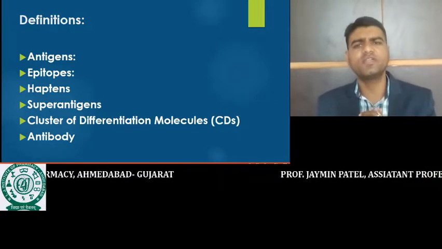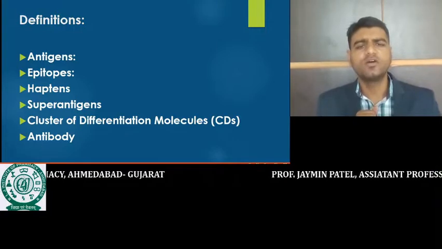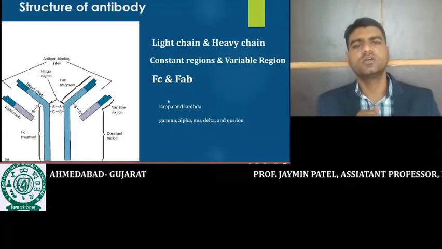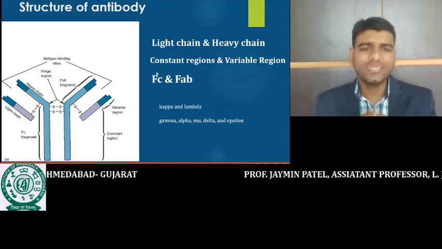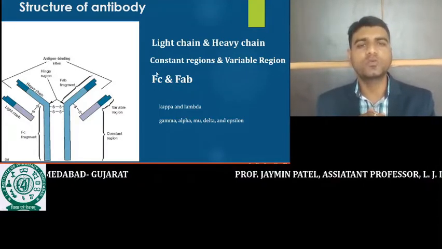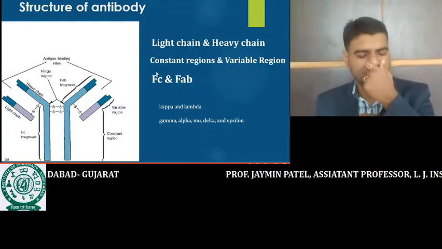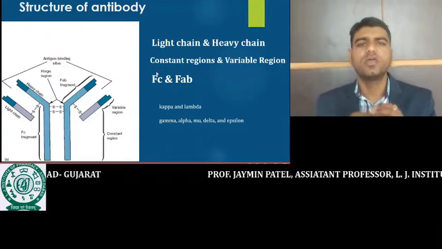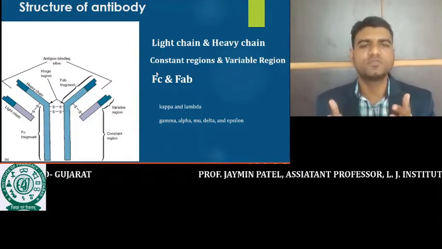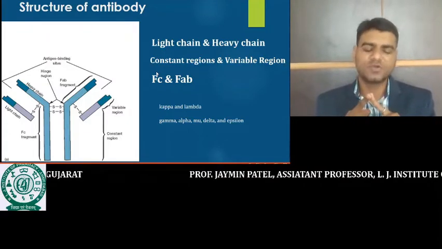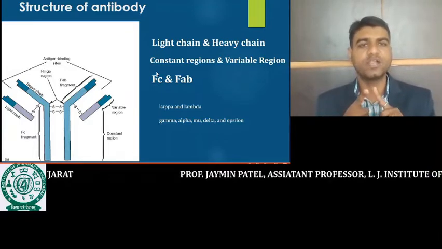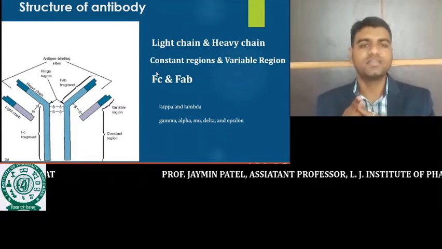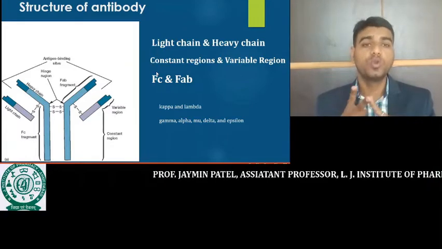I think we are familiar with this term, antibody. Now, what is the antibody? Antibody is nothing but a type of glycoprotein that is present in blood circulation. We know that blood contains plasma proteins. The main plasma proteins are albumin, lipoprotein, alpha acid glycoprotein, and globulin.